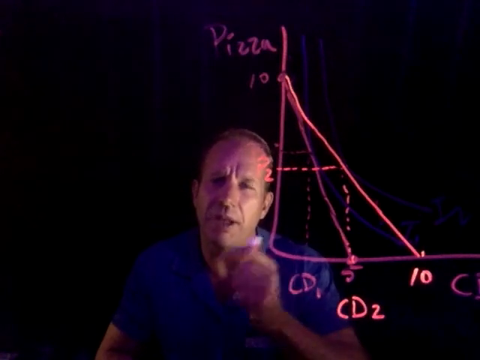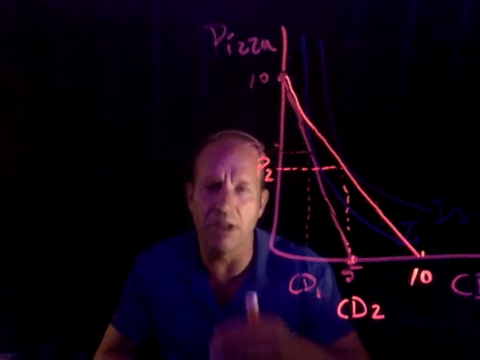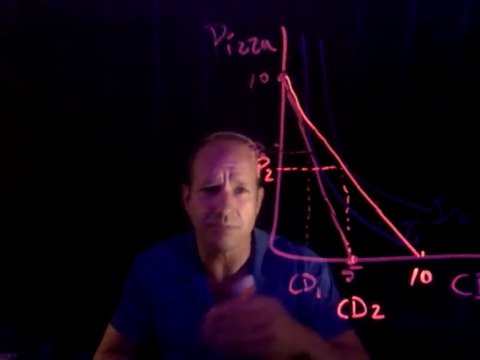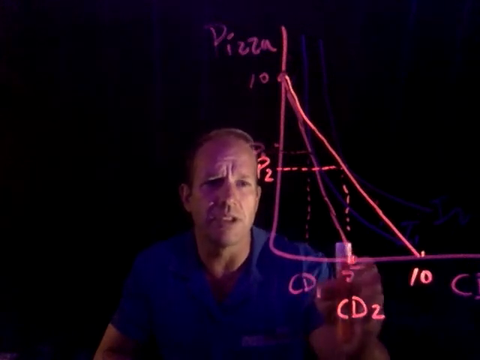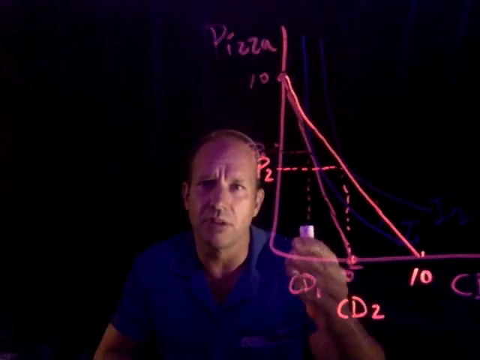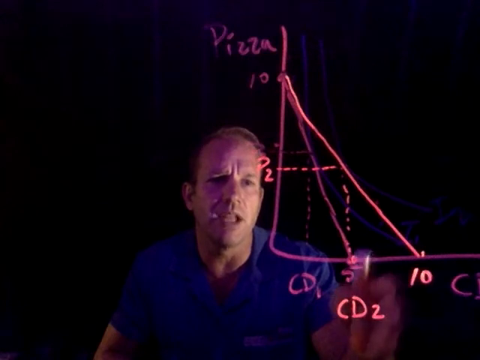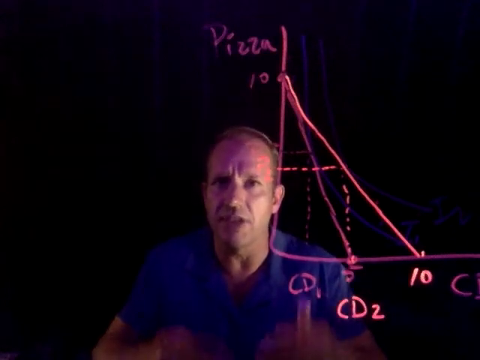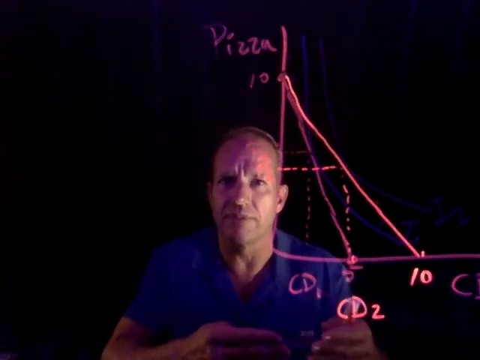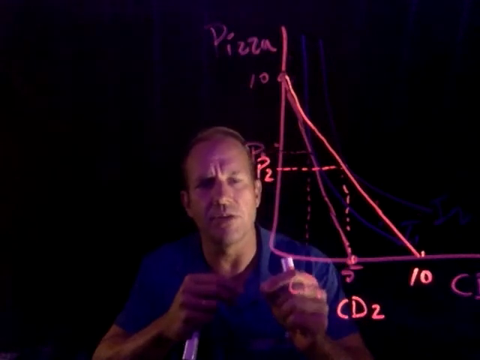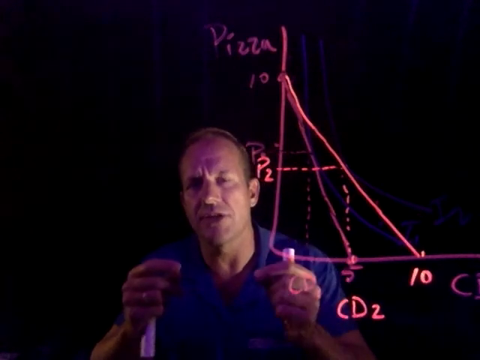But think back to the first video segment. I had those effects. Pizza got cheaper. I'm sorry, CDs got cheaper, and so I rewarded CDs by buying more CDs. I substituted CDs for pizza.